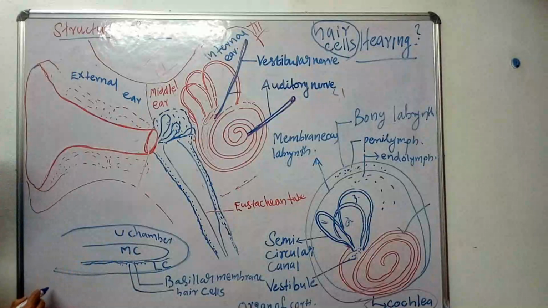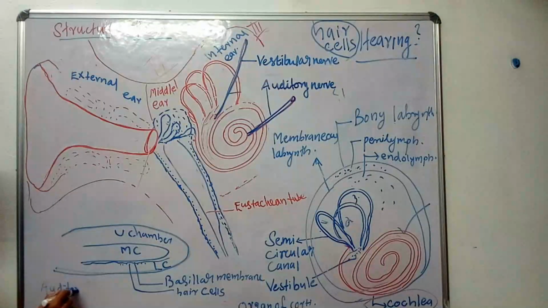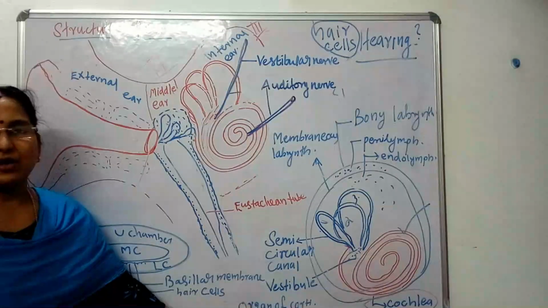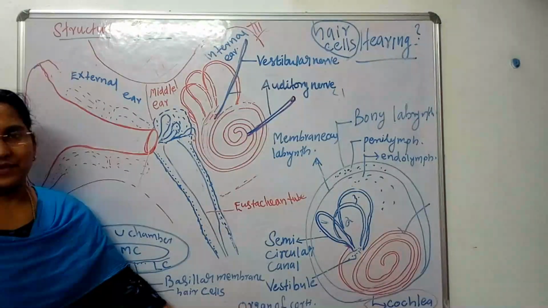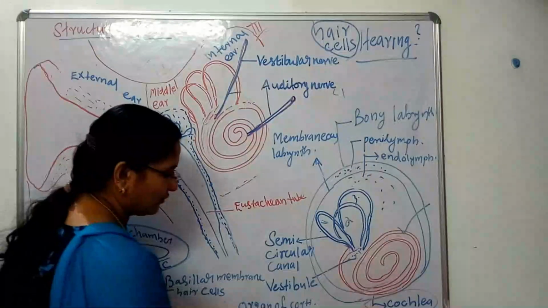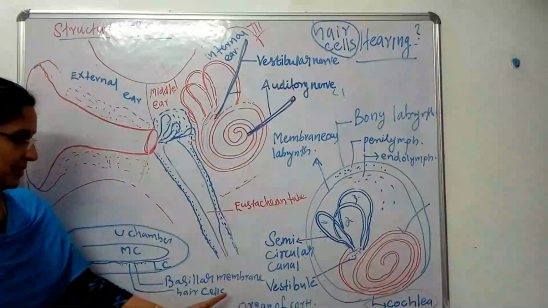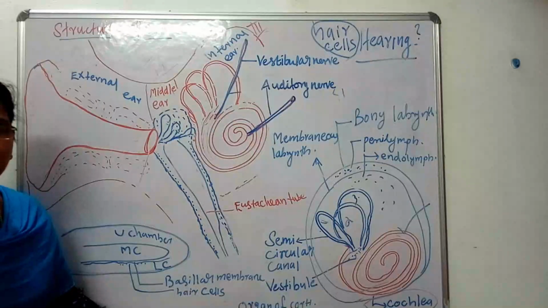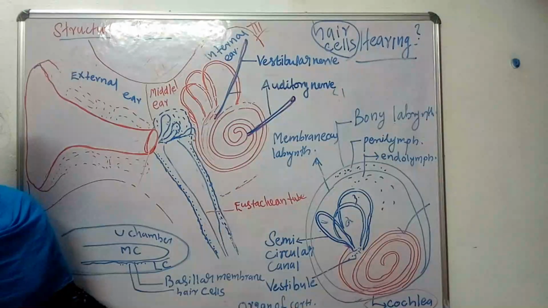Hair cells are actually the auditory receptors. Then basilar membrane and hair cells together are known as organ of Corti. So please remember what is organ of Corti: basilar membrane and hair cells which are present inside the cochlea.